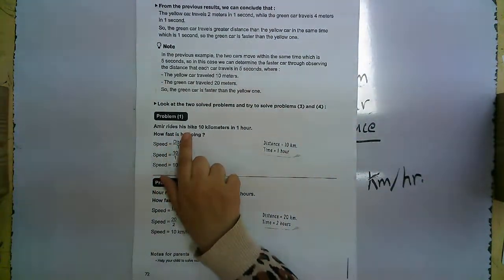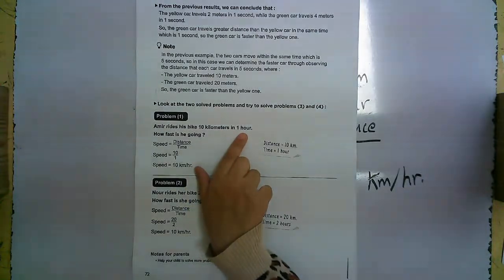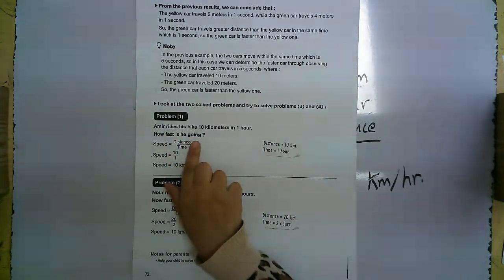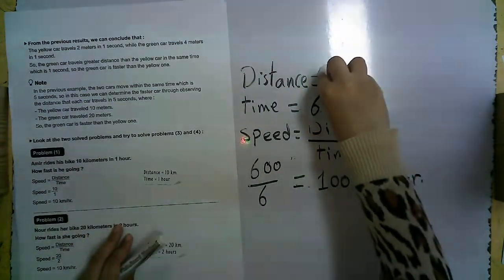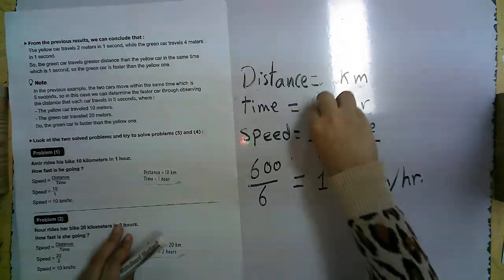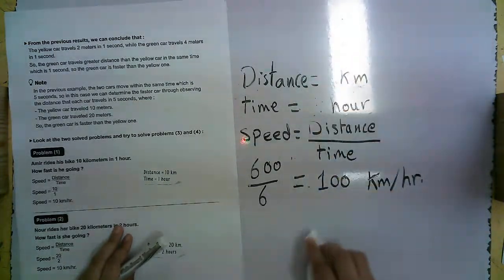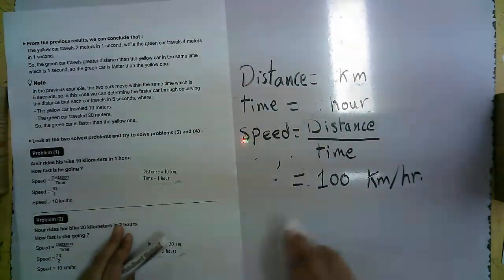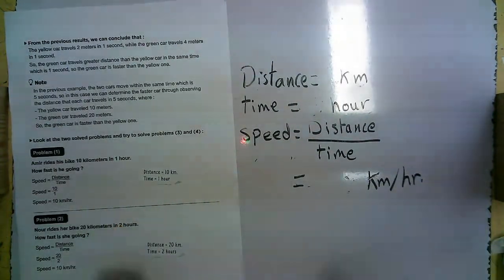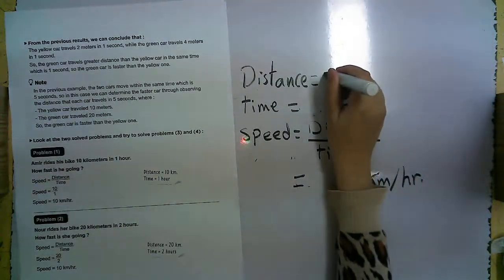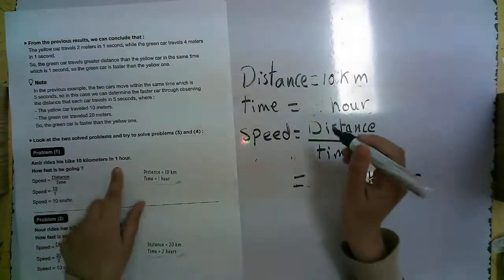The same here. Amir rides his bike 10 kilometers in 1 hour. How fast is he going? I will use the same solution. Here the distance equals 10 kilometers and the time equals 1 hour.